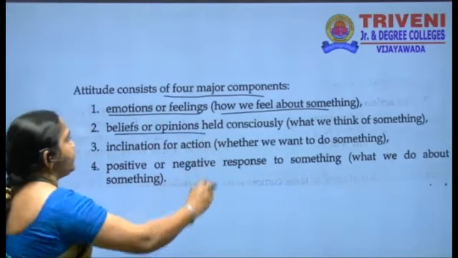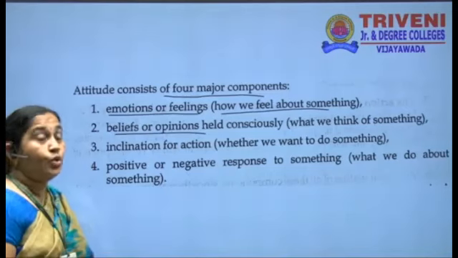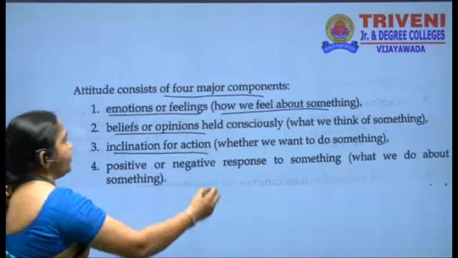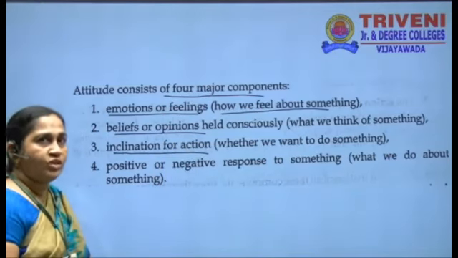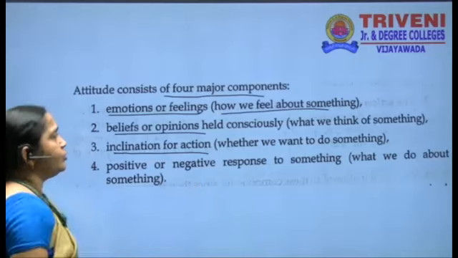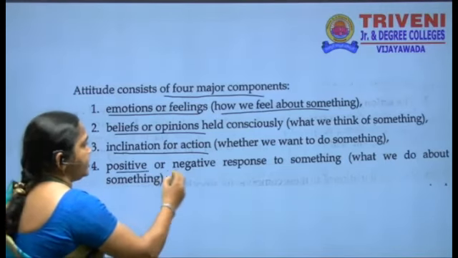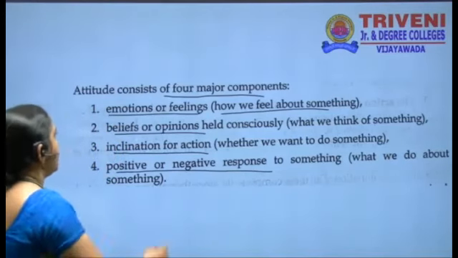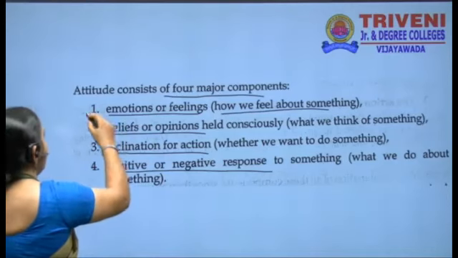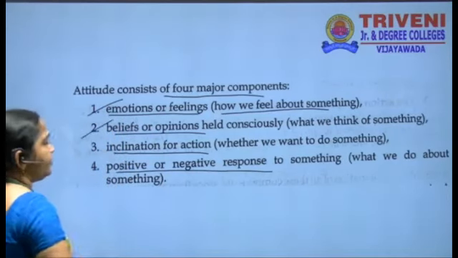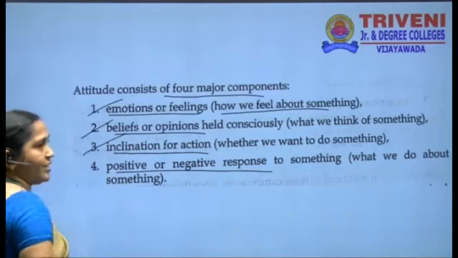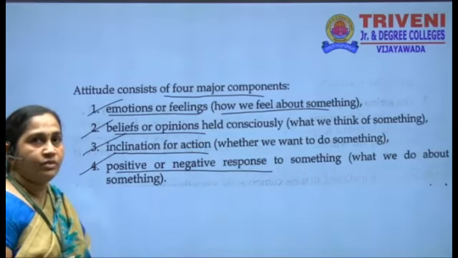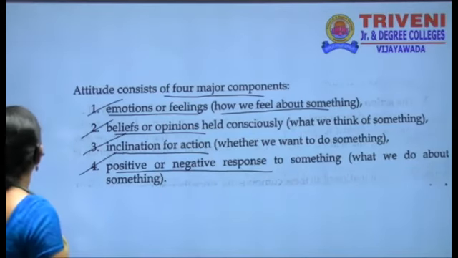The second is beliefs or opinions held consciously, knowingly: what we think of something. The third is inclination for action. Inclination means wanting, whether we want to do something. The fourth is a positive or negative response to something, what we do about something. So the first is emotion, the next is belief, the next is inclination towards action, and the last is a positive or negative response to something.